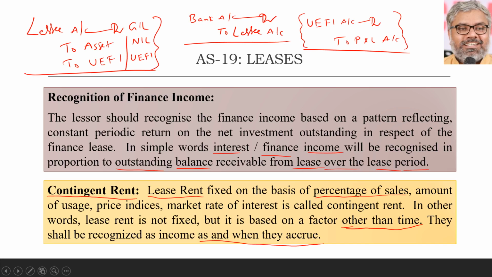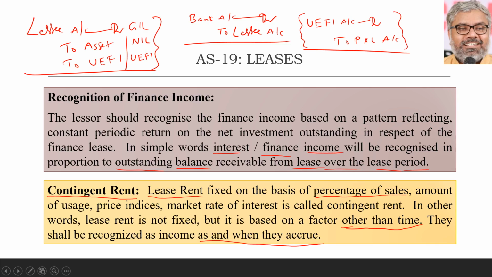And sometimes that unearned finance income, how that has to be recognized in the P&L account each year. There also the same logic. Principal amount, interest amount out of the lease rental has to be segregated. If that segregation happens, the amount of interest that should be recognized in each year can be also asked for calculation purposes, which will be treated as finance income over the period of lease term in the books of lessor through a credit to P&L account.